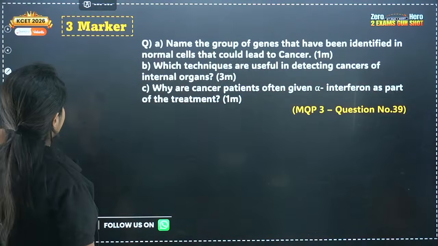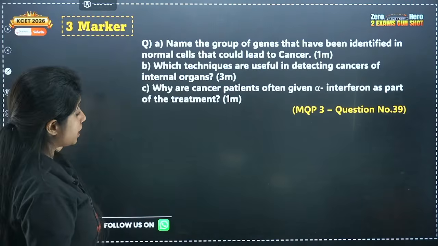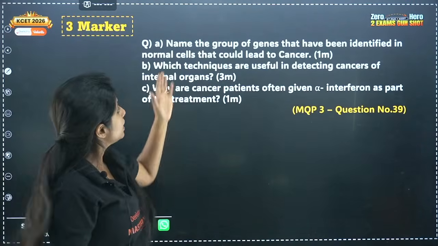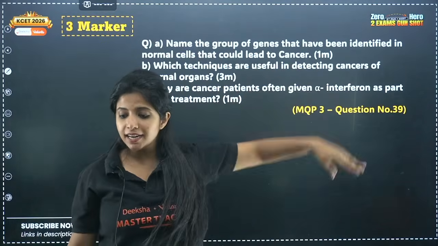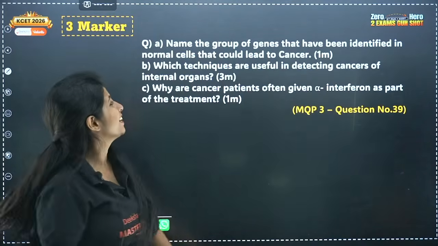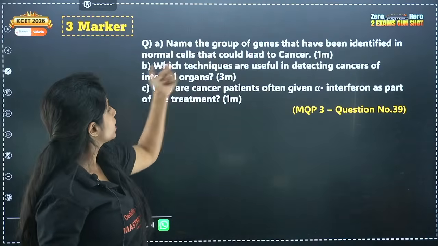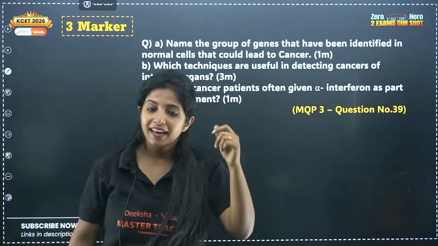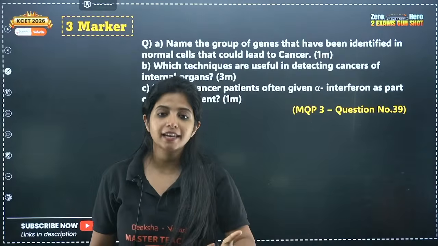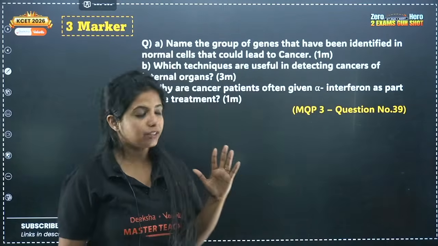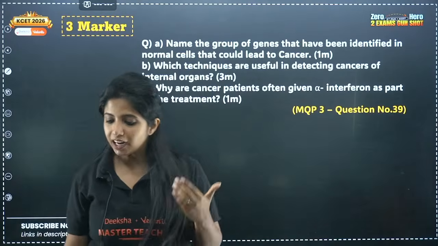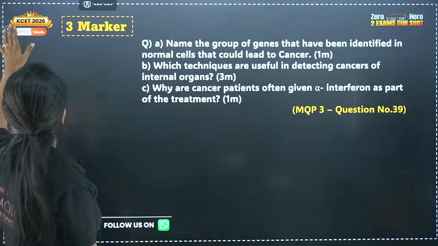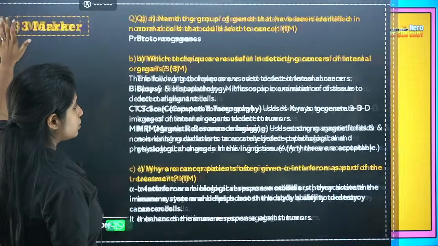Now, let's go ahead and see what type of questions have come in MQP 2-3 this year. Name the group of genes that have been identified in normal cells that could lead to cancer. It is proto-oncogenes. Which techniques are useful in detecting cancer of internal organs? You know, MRI, CT scan, and radiography, all of it. Now, why are cancer patients often given alpha interferons? Because they are biological response modifiers. This is a 3-marker question that came this time.